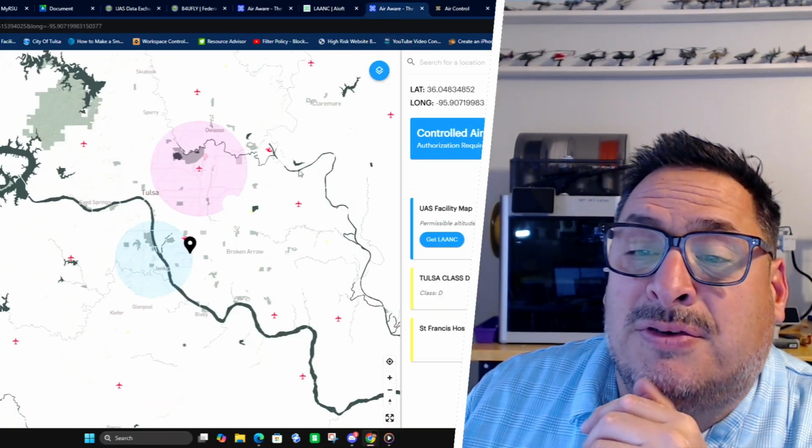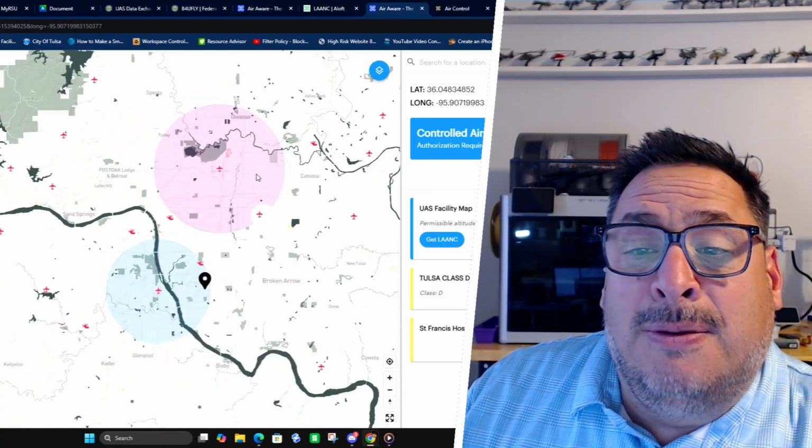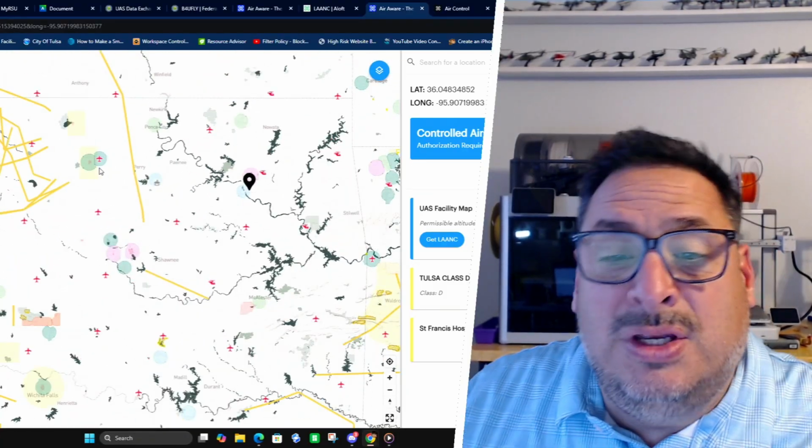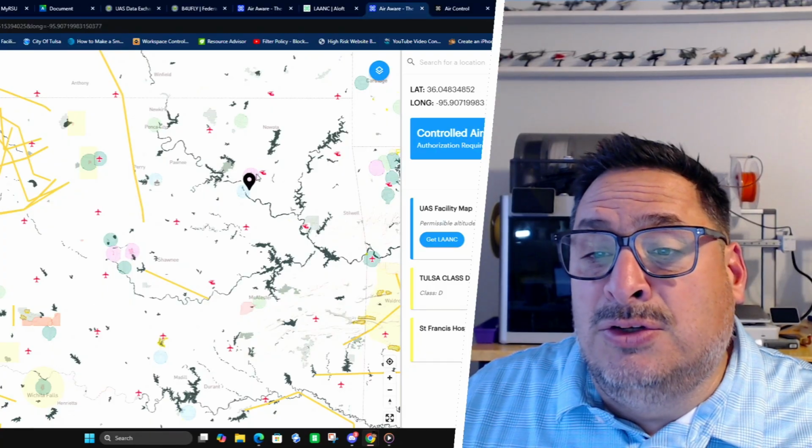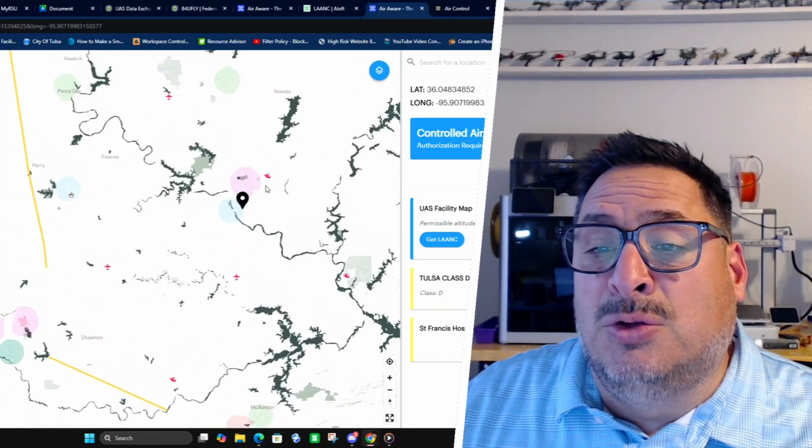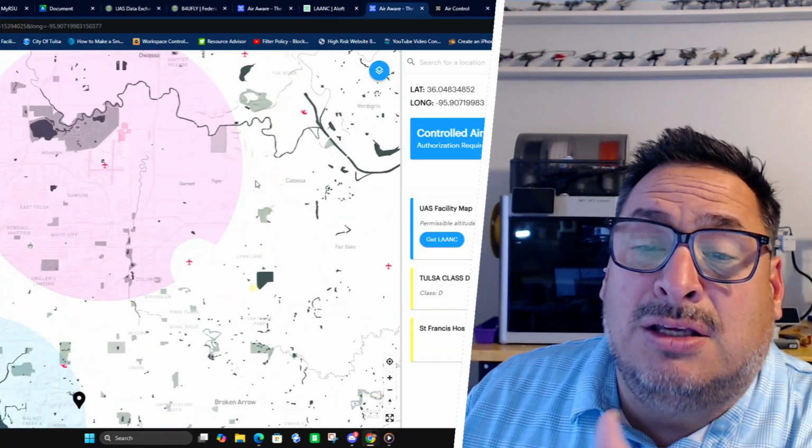So let's take a look at Airwave. Let's just pop in here for a second. If you look in the map, we look at the big map, we see all these shaded areas. Those are the areas that are controlled airspace. Those are the ones that we're going to use LAANC to communicate.